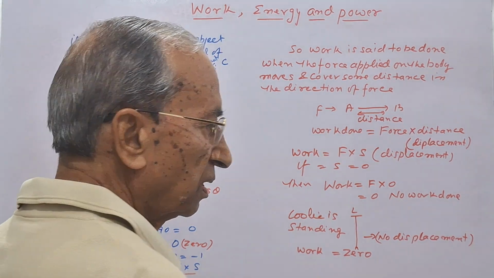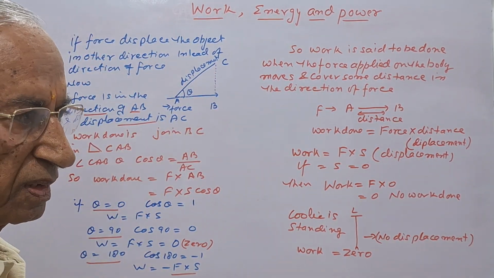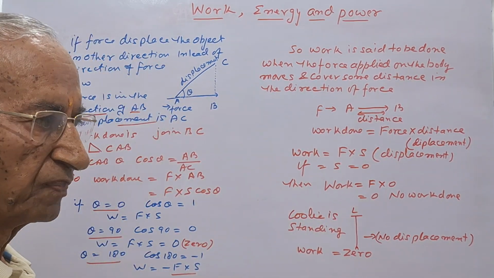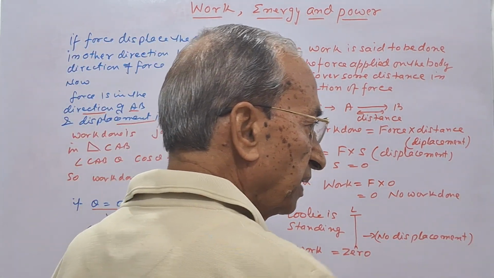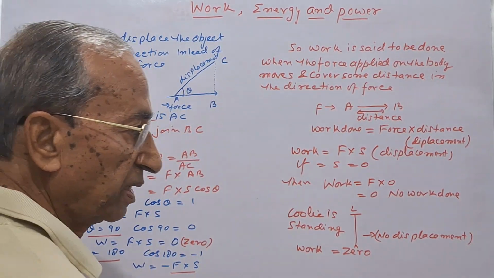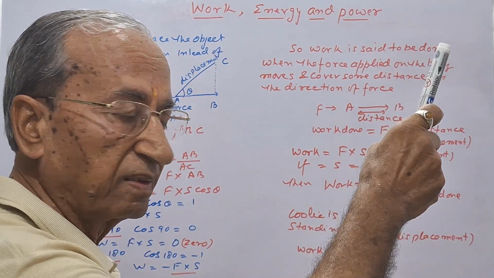Now, think one more thing, that if force is applied on the object and the displacement is in other direction than the direction of the force, I will say that the displacement is inclined in upward direction.